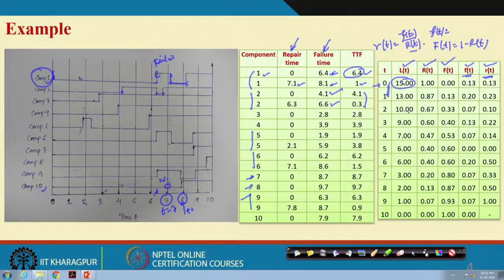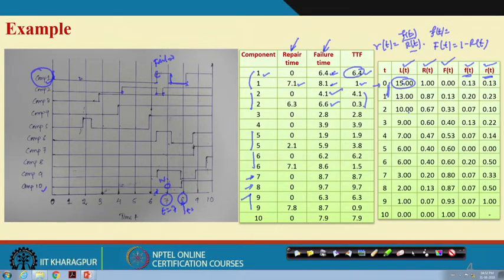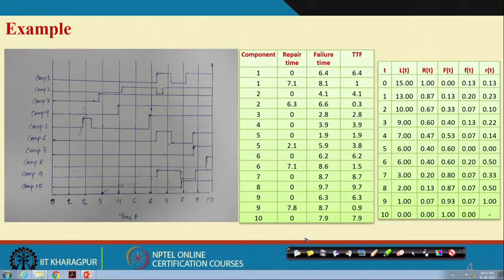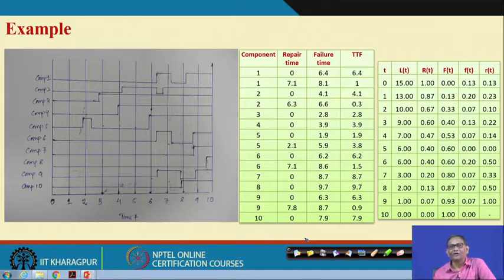Those measures are the focus of today's lecture. So, let us see what parameters or distributions describe the combined process more meaningfully.